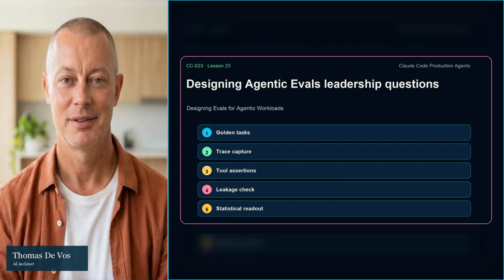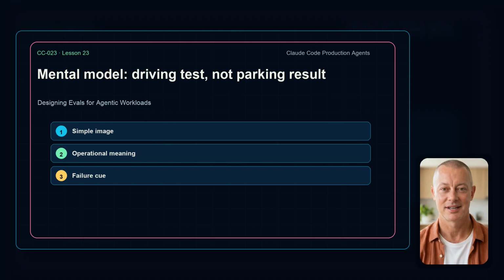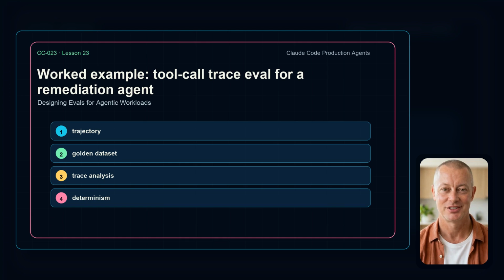A useful mental model is driving test, not parking result. It reminds us that measurement is only useful when the instrument is understood, maintained, and read in context. Otherwise, the dashboard can create confidence without control. Our worked example is a tool called Trace Eval for a remediation agent. In that workflow, the important pieces are trajectory, golden data set, trace analysis, determinism. The agent can still be creative, but the system around it must make the important behavior inspectable.